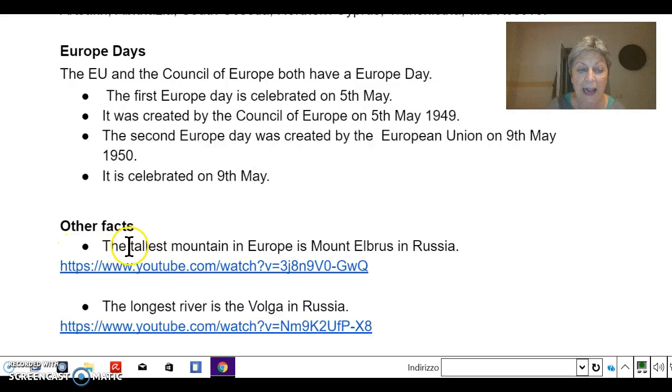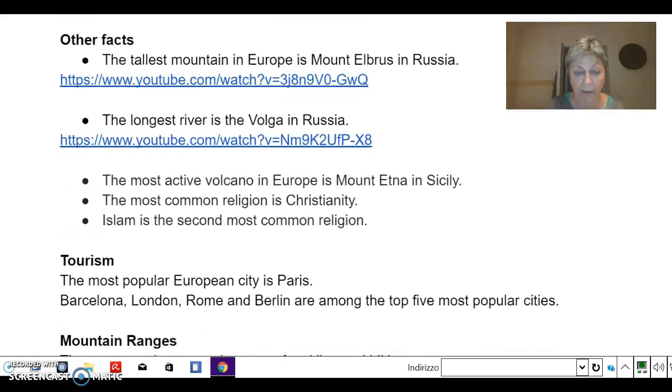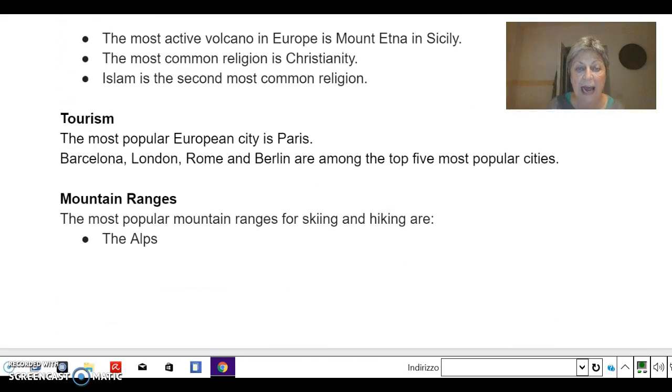Other facts. The tallest mountain in Europe is Mount Elbrus in Russia. The longest river is the Volga in Russia. The most active mountain, a volcano, in Europe is Mount Etna in Sicily. The most common religion is Christianity. Islam is the second most common religion.